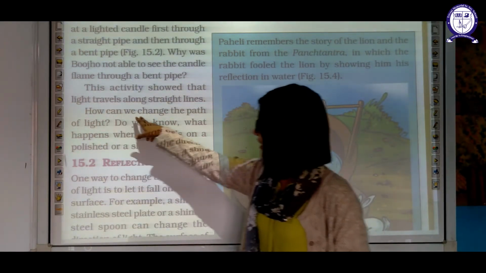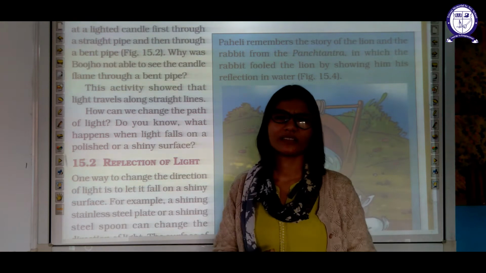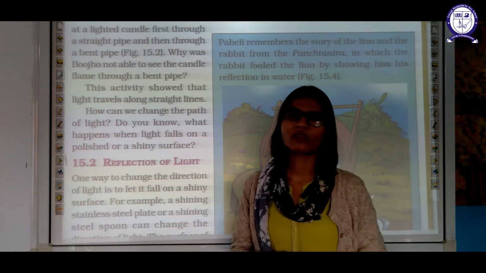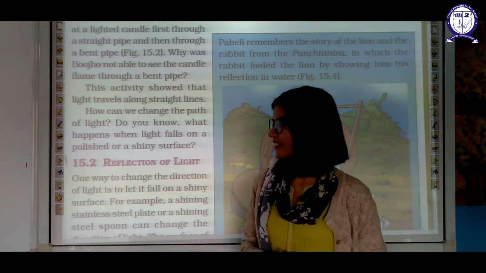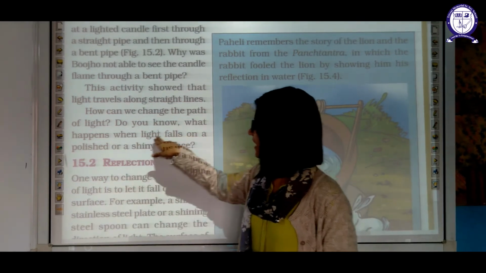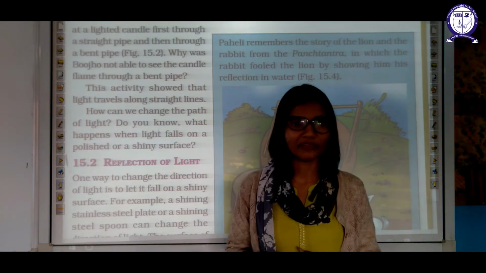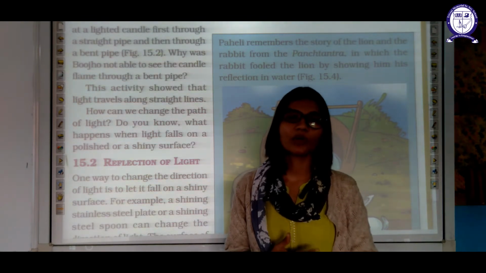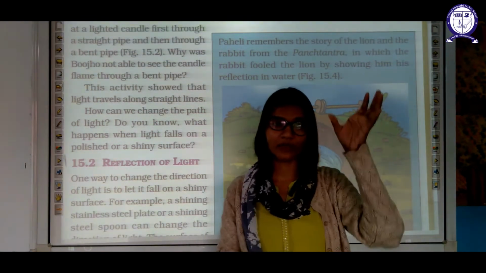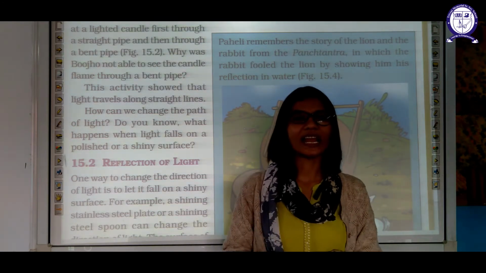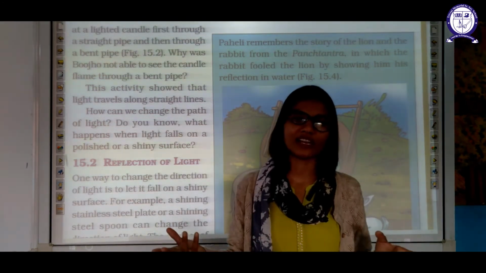Okay, how can we change the path of a light? Can we change the path of the light by blocking the light? Let us see. Do you know what happens when light falls on a polished, shiny surface? It gets reflected. Okay, so this is the process of reflection. When light rays fall on a shiny surface, the light rays get reflected. What is reflection?